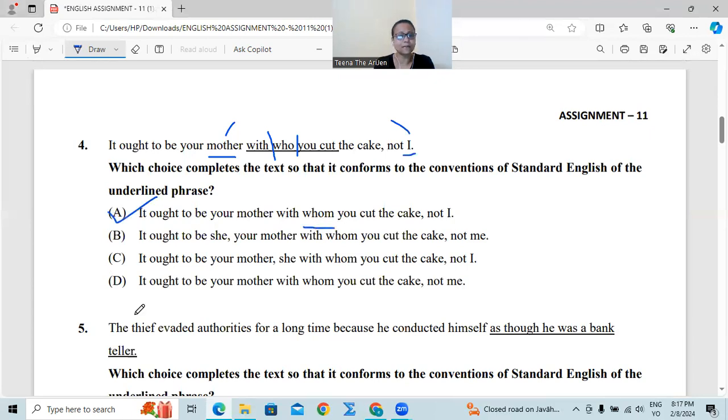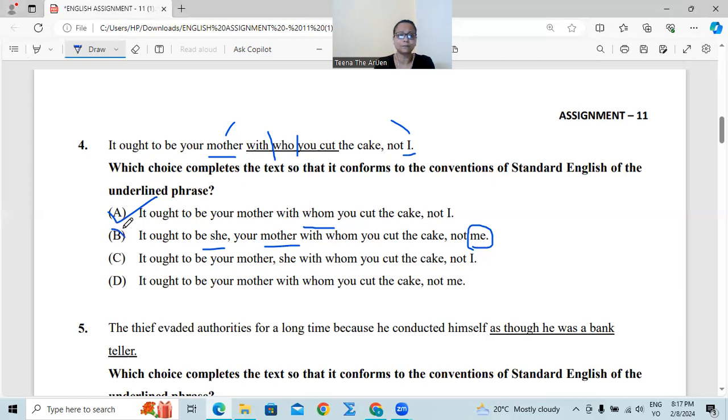Let's see B, C and D. It ought to be C. Your mother with whom you cut the cake, not me. No, mother and I is getting together. Subjective mood. Okay. Mother and I. Father and I. Not me at the end. Not this type of personal pronoun. Already you are speaking of your mothers and why should I take another type of pronoun here?